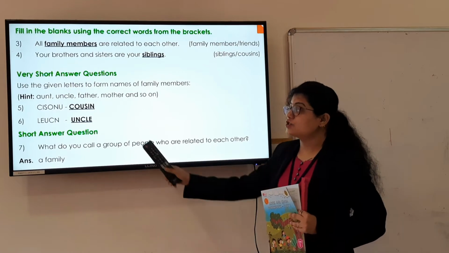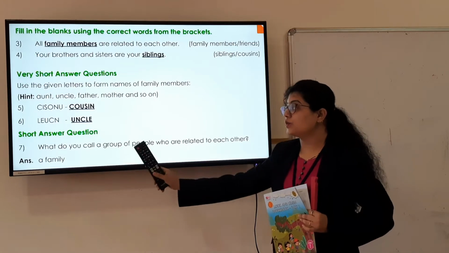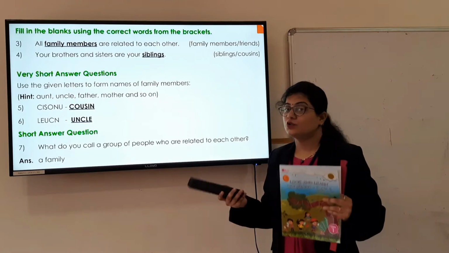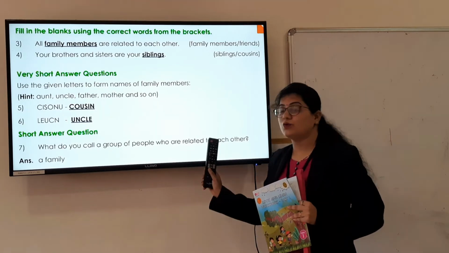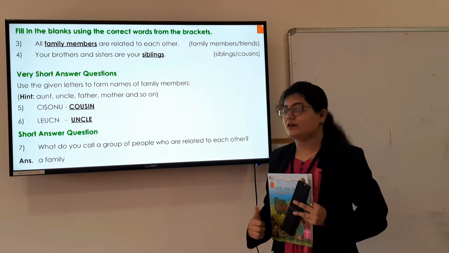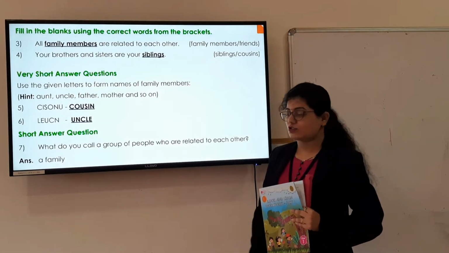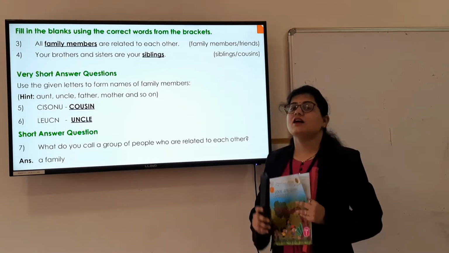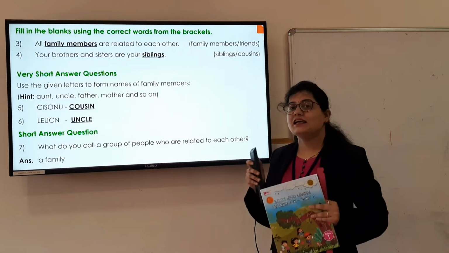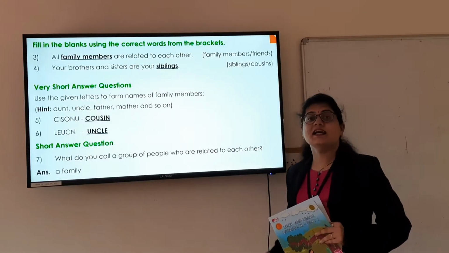The next is a short answer question. Here, the 7th question is, what do you call a group of people who are related to each other? Do you know what we call the group of people who are related to each other? Yes, they are nothing but family members, or we can call it a family. So, you have to write your answer as a family. Now see, let us move toward the next slide.